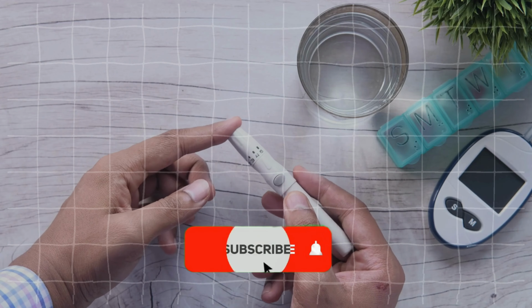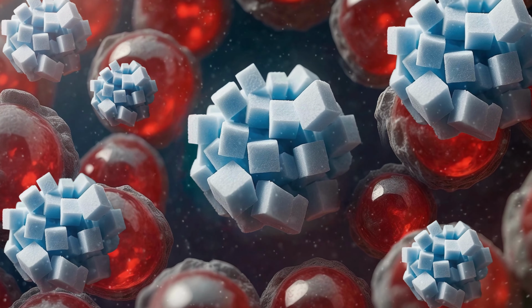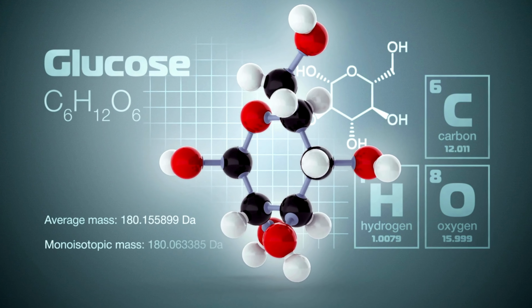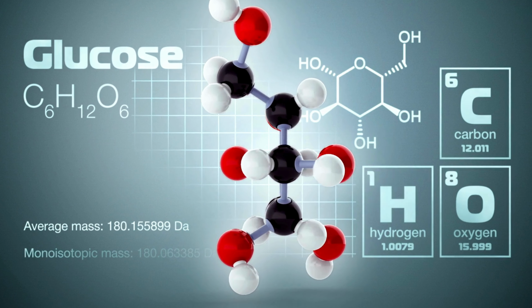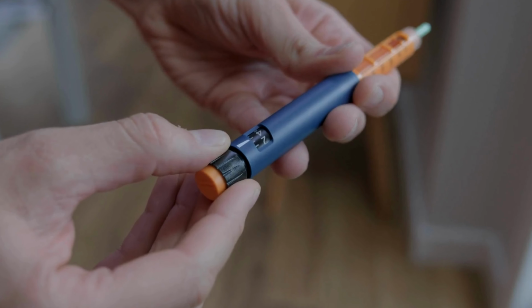What is diabetes? Think of diabetes as a type of sugar sickness in your body. It happens when there's too much sugar, which doctors call glucose, in your blood because your body has issues making or using a hormone named insulin. Insulin is like a helper that lets your body use sugar for energy.